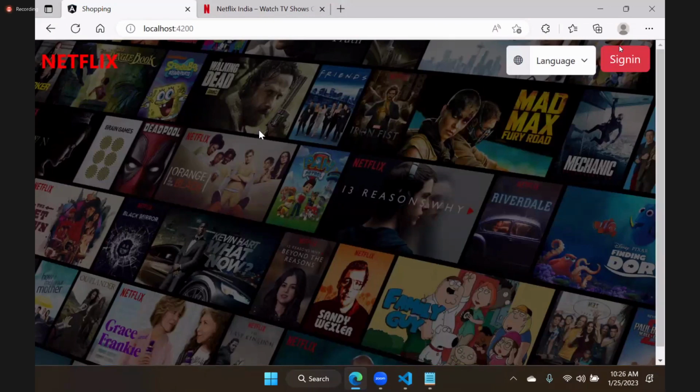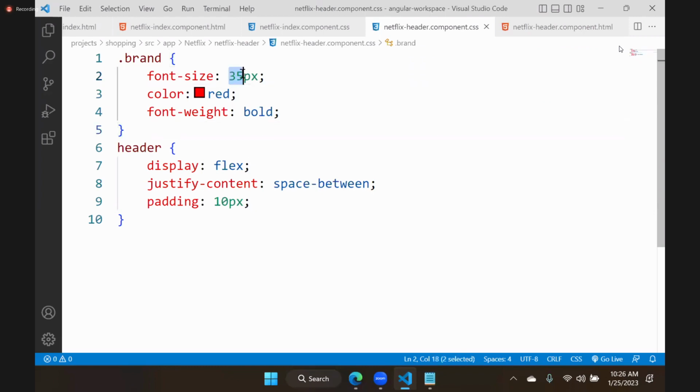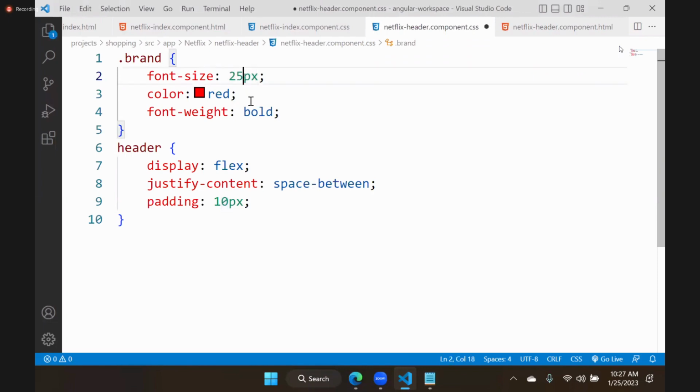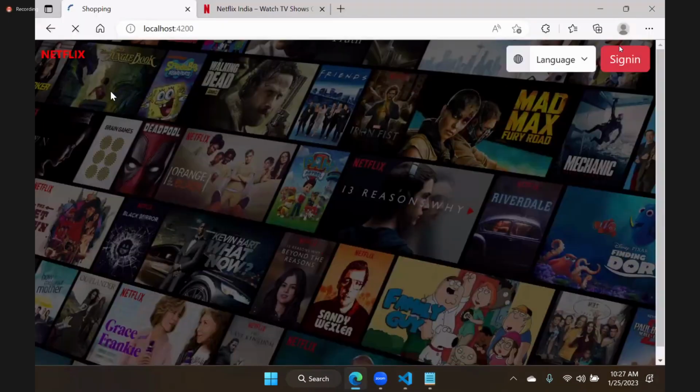Now this is the Netflix index and another one is the Netflix header. That is how we define. Actually, that depends on font size, how much you give. Some 20, they will keep their logo. We are not keeping the logo. We are just keeping some text. They will have a logo designed in Photoshop or somewhere. They will keep it. Now this is fine.